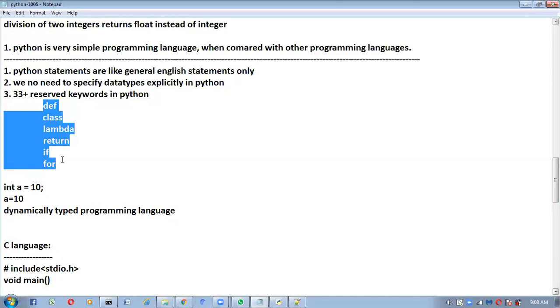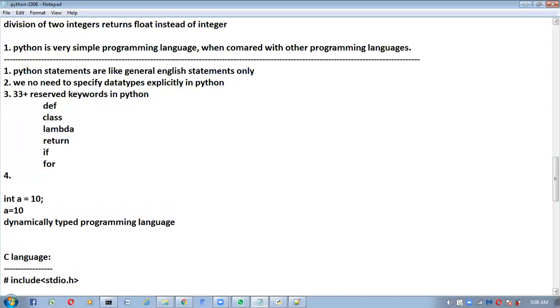I will explain each and every keyword purpose, and don't worry. I will write each and every keyword and I will explain each and every keyword purpose also. Right? So like that 33 plus reserved keywords are available in Python. Right? So next statement we can take like this.